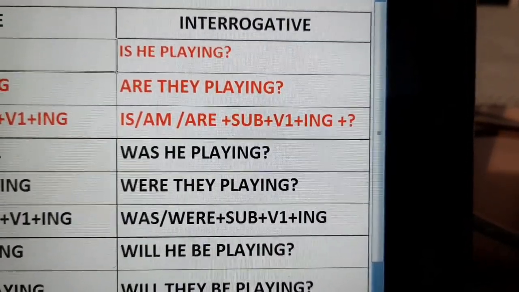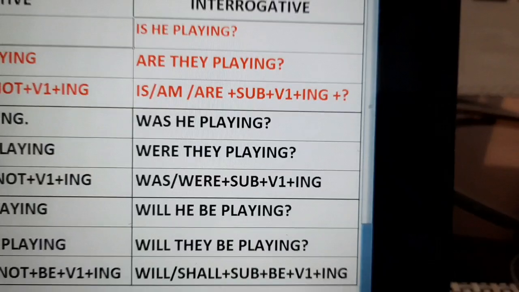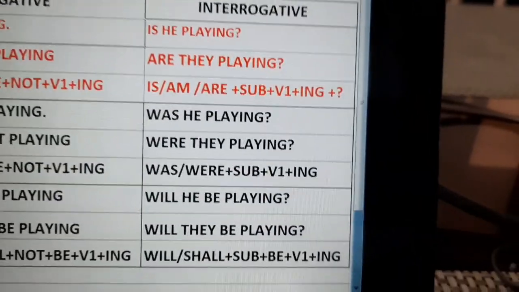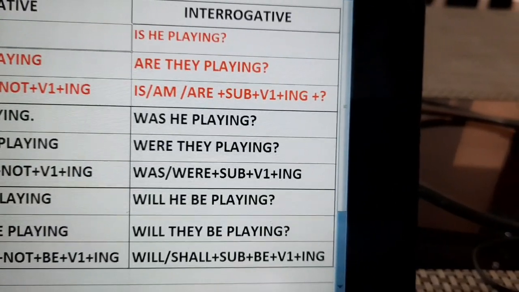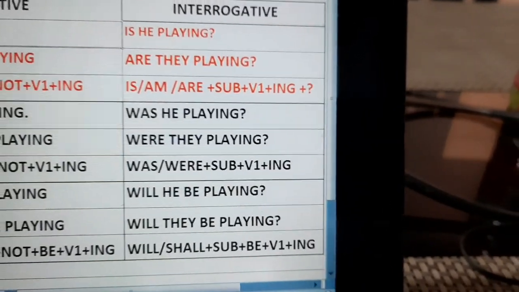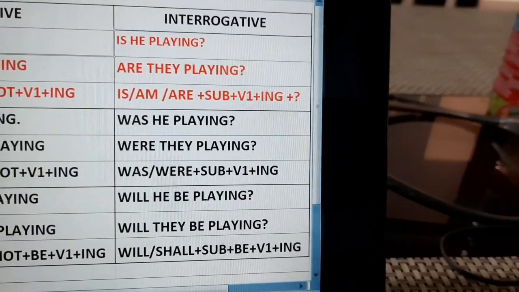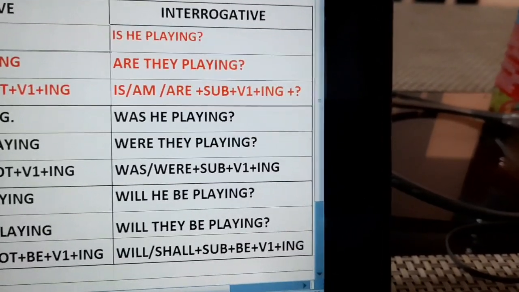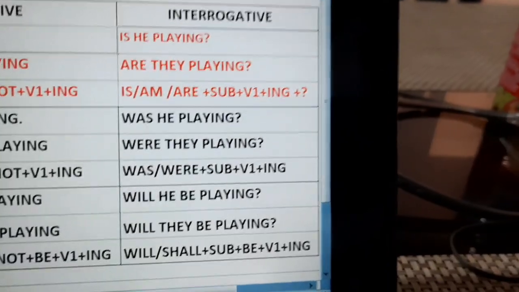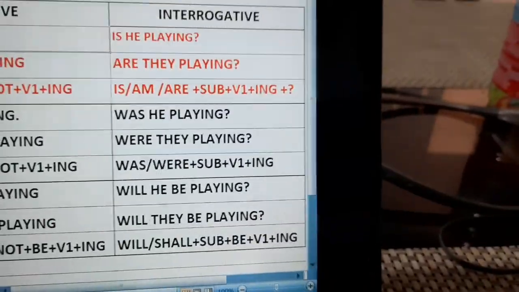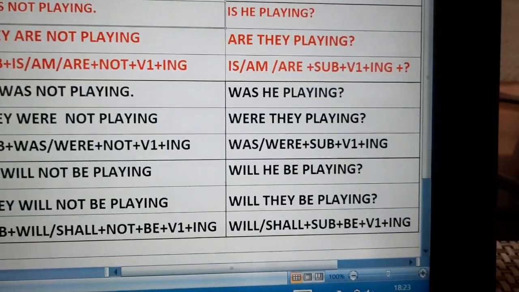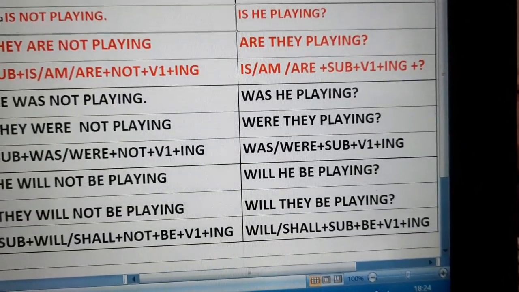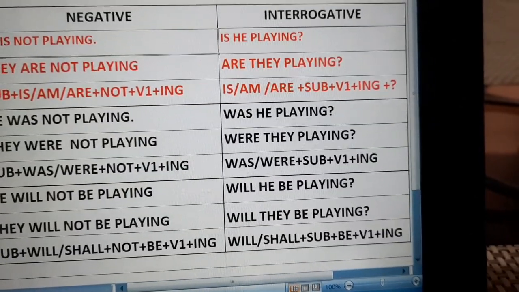Now come to the past tense. Was he playing? In singular, we are writing in this way. Was he playing? Why are we writing was in the beginning? Because we are making a question here. So first of all be verb, then subject and then verb plus ing. And the same sentence in plural, were they playing? Now the characteristic is was, were plus subject plus first form of verb plus ing.